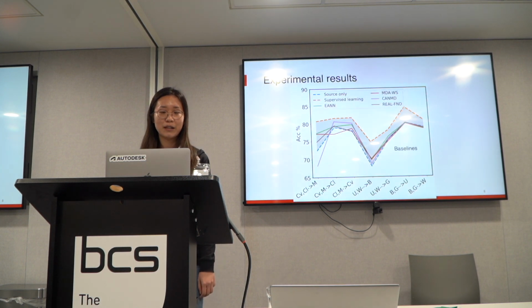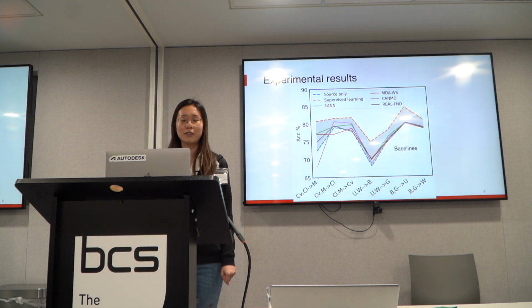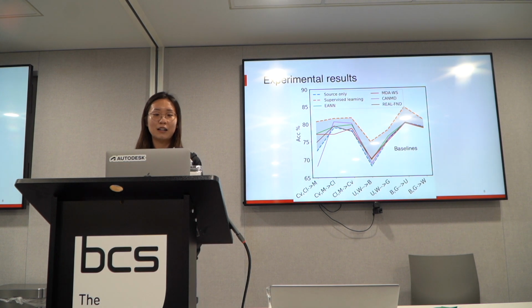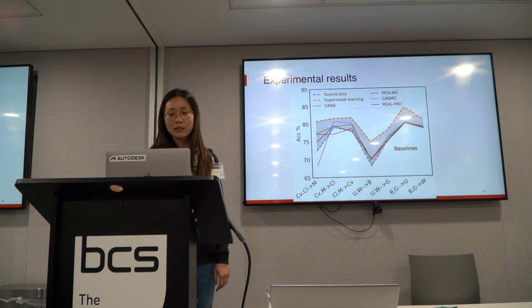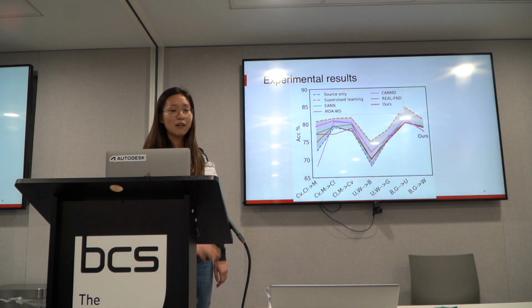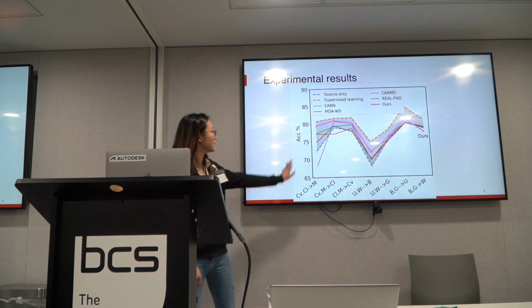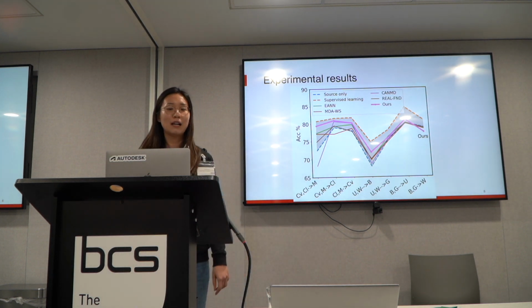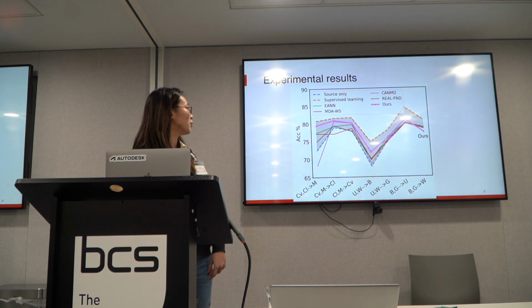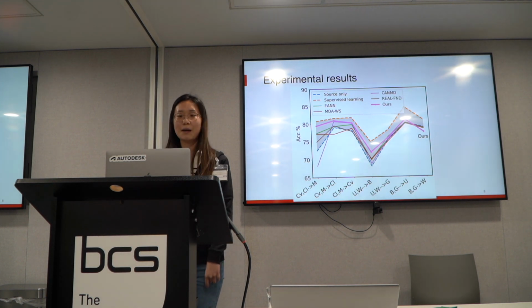And then we pick out some baseline models from a relevant closed task, domain adaptive fake news detection. And these are the performances of those baseline models. And then we compare our model to the baseline models. So this bold pink line is our model's performance. And as we can see, it outperforms in most of the domain adaptation settings.